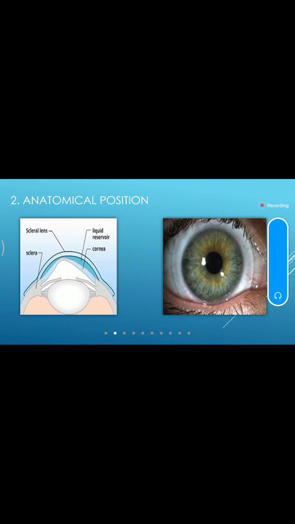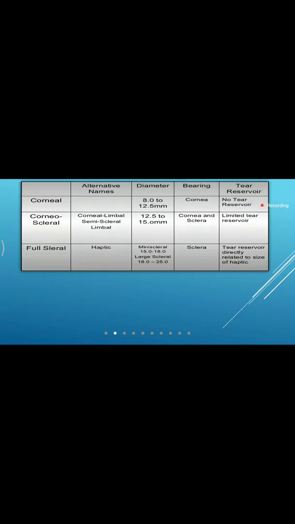Because it rests entirely upon the sclera, so it doesn't touch the cornea at all. So we can tell that the area or the part upon which the contact lens rests, accordingly we can classify them based on the anatomical position of the eye.